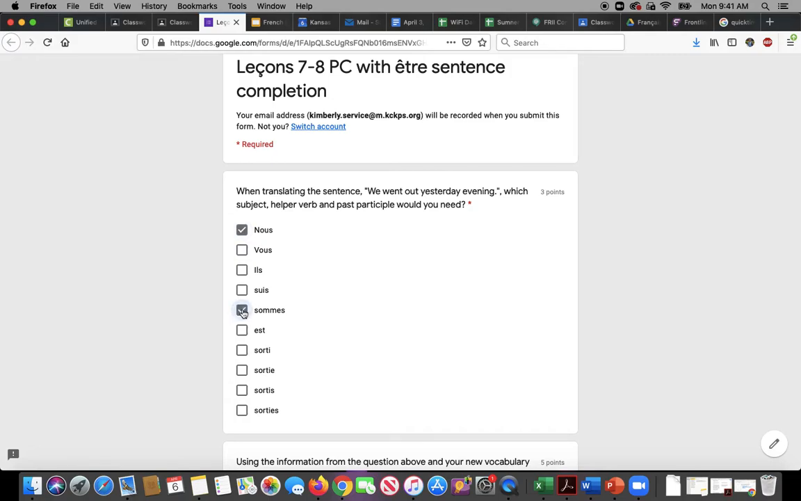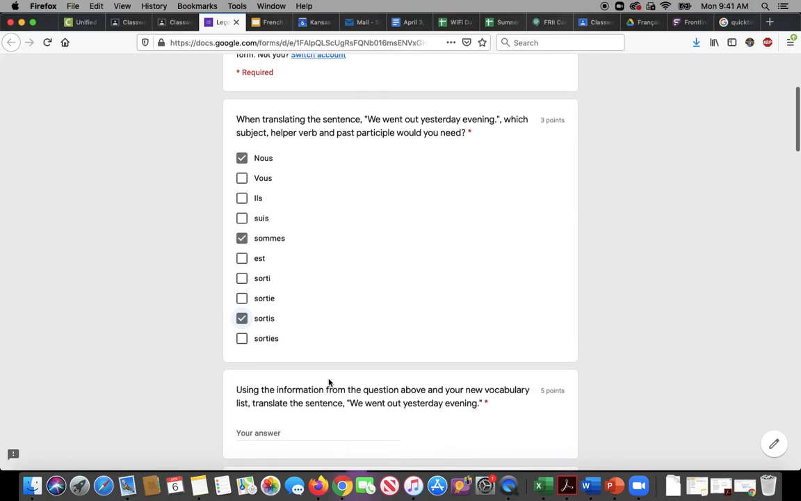And then based on our vocabulary, the verb to go out is sortir. And the past participle for an IR verb is just I, sorti. But as you'll read in your notes, the difference with être helper verbs, as opposed to avoir helper verbs, is that these past participles have to make agreement with the subject up here. So nous, we know is plural. We cannot assume that it's feminine, but we know it's plural. So we need nous sommes sortis, the plural.